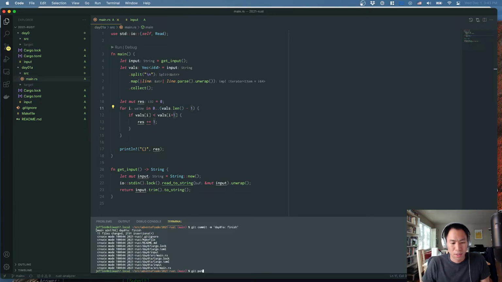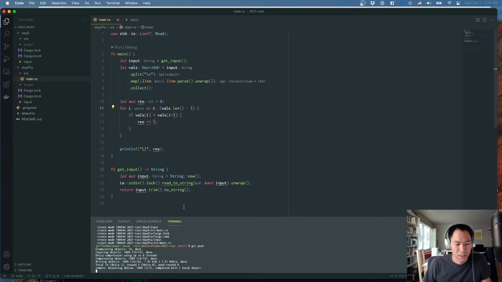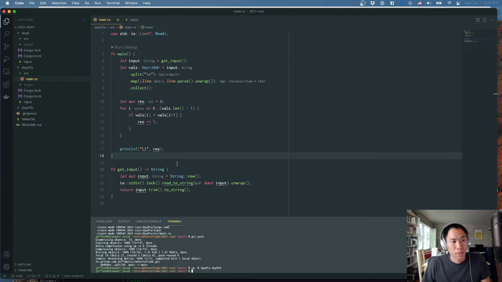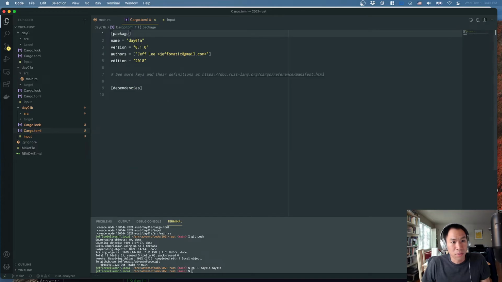And back it up to GitHub, why not? So now what I can do is cp -r day 01A, day 01B. Let's go ahead and go to day 01B and make sure that I increment the name of the cargo package.